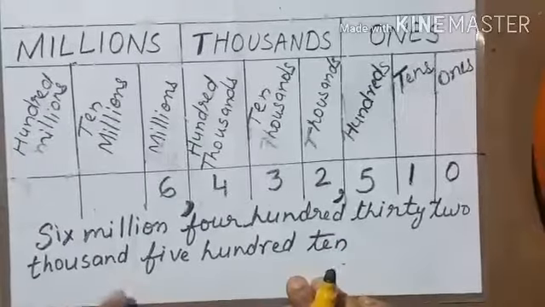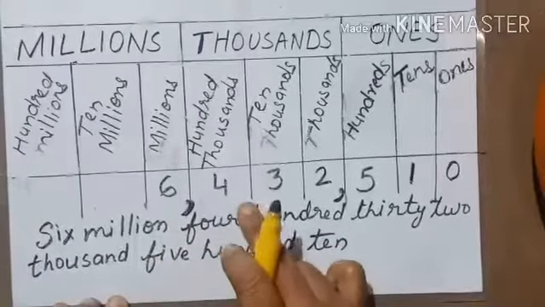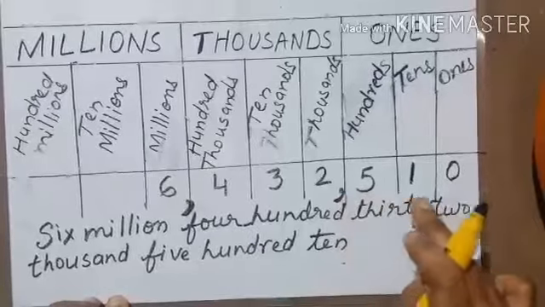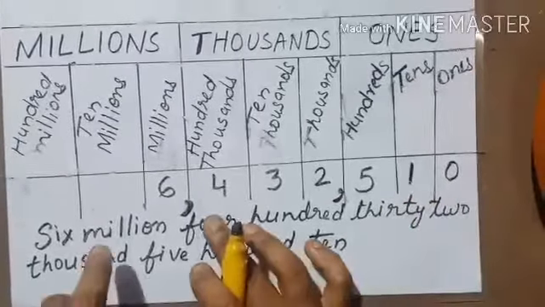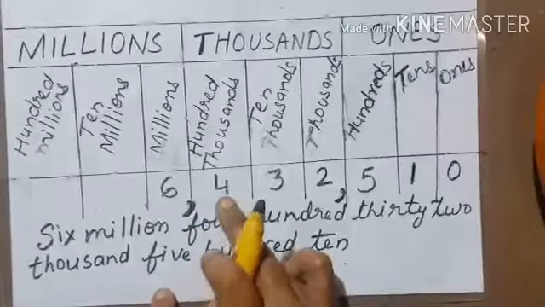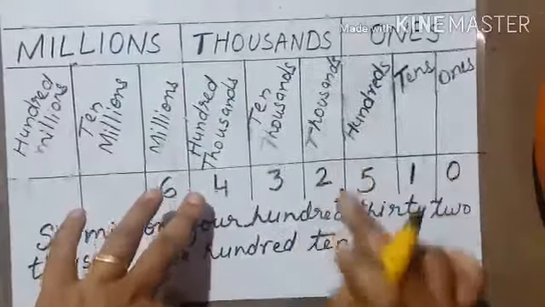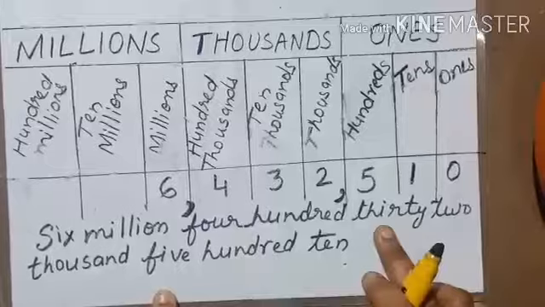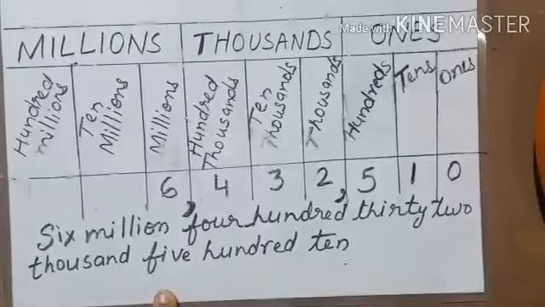So how do you read 6,432,510? The 6 comes in the millions period, so it is 6 million. The 432 comes in the thousands period, so write 432 thousand and 510.